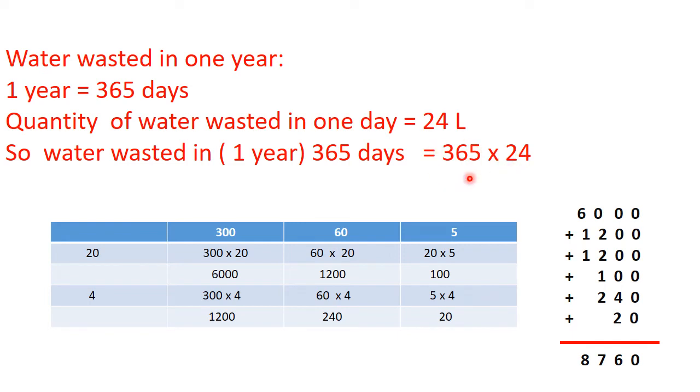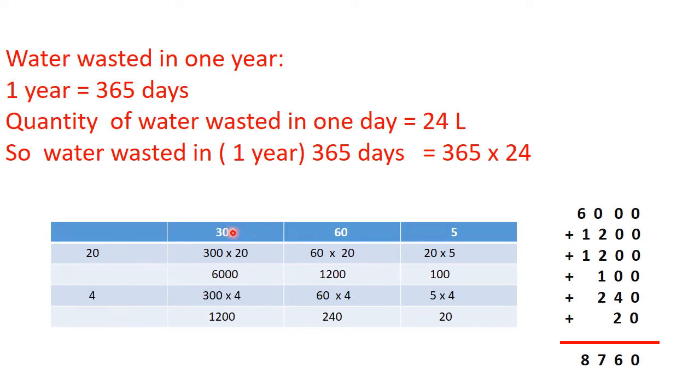Now children, here 365 is a bigger number. We will distribute it into 300 plus 60 plus 5: hundreds, tens and ones. Now 24 we will distribute into 20 plus 4.